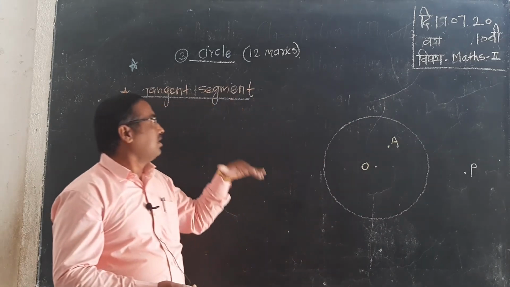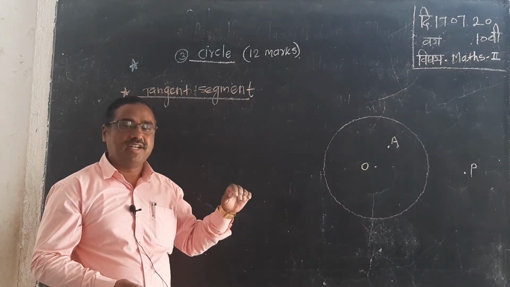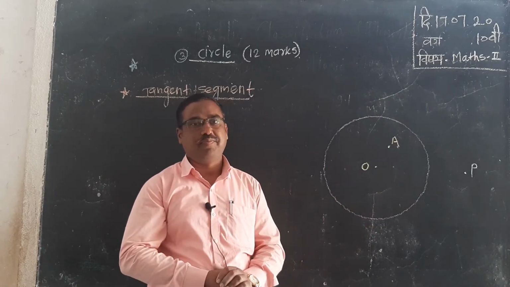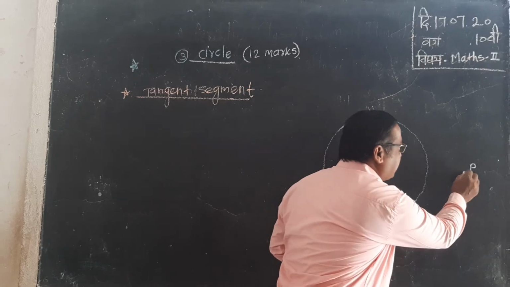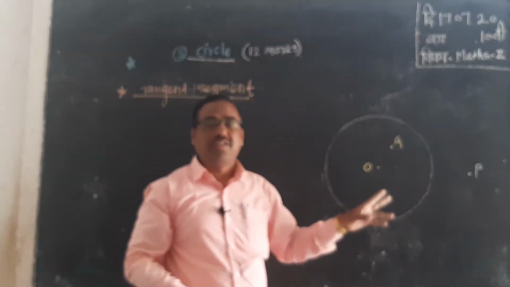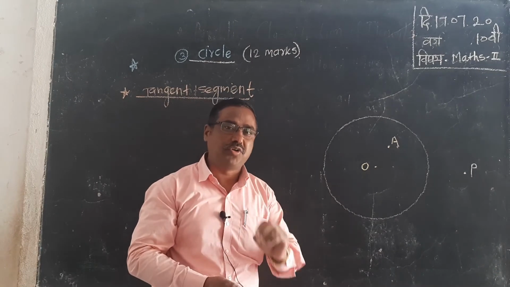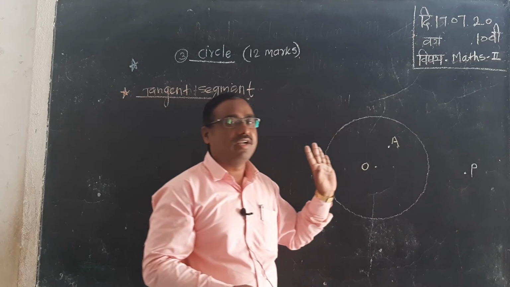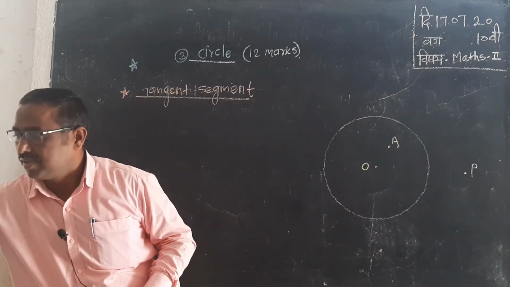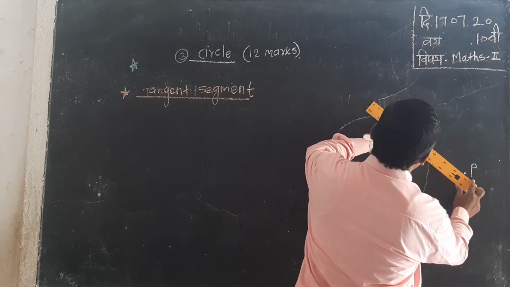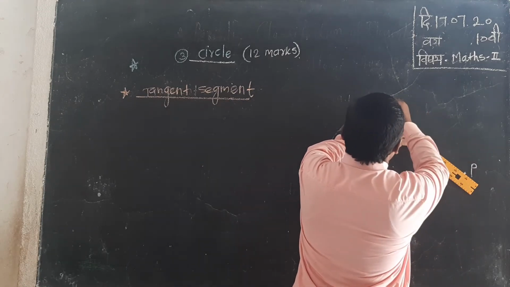When you learn the tangent, which passes through only one point of the circle: how many tangents can be drawn from an exterior point of the circle? There are two tangents we can draw from the external point of the circle.